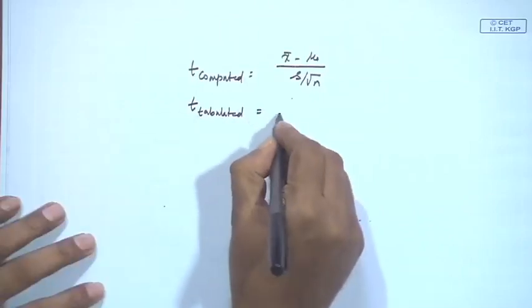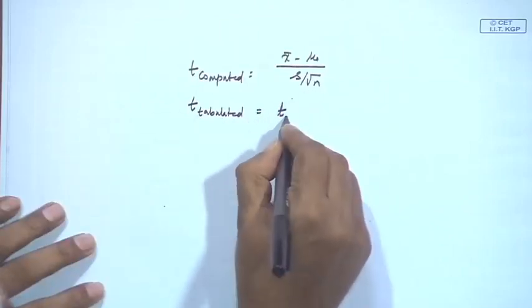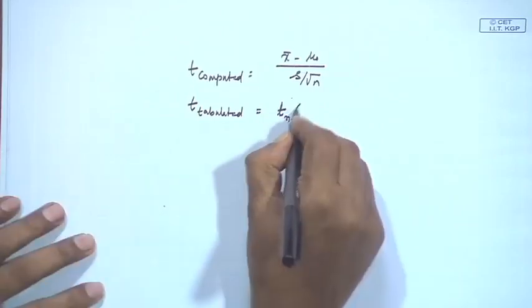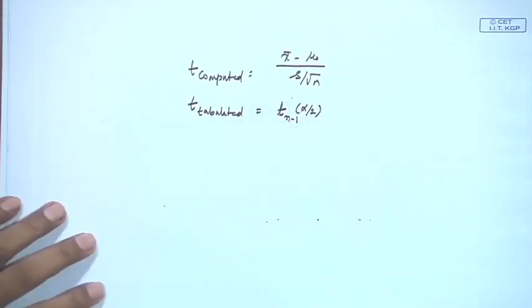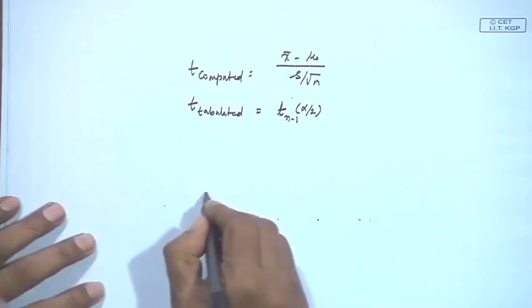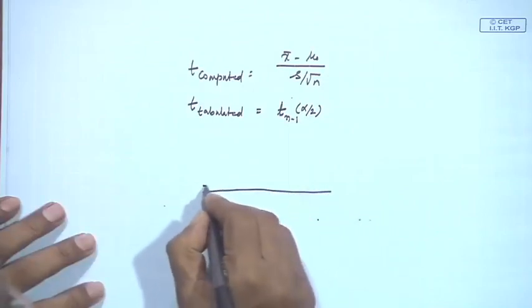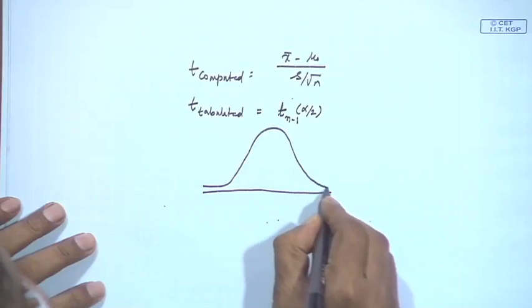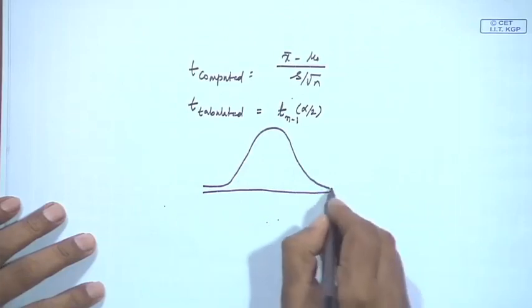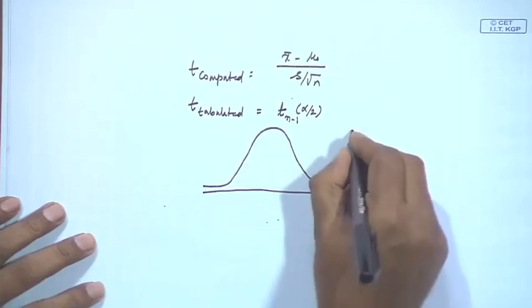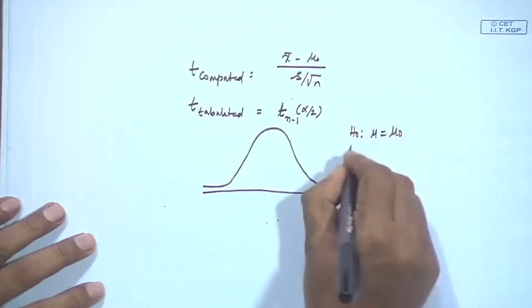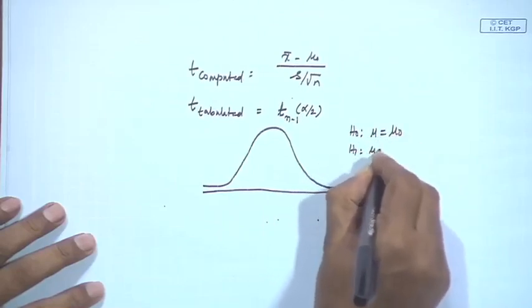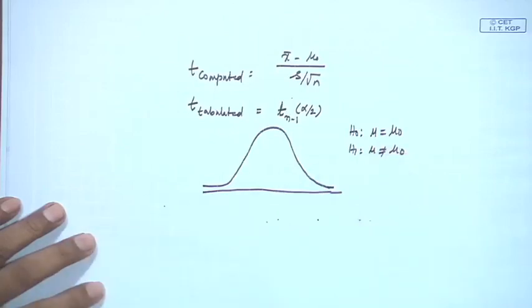T tabulated means basically you need to know the degree of freedom n minus 1 and alpha by 2, because T distribution is also a two-tailed distribution and your hypothesis is also a two-tailed hypothesis. The way you have created the hypothesis is H0: mu equal to mu 0 and H1: mu not equal to mu 0.